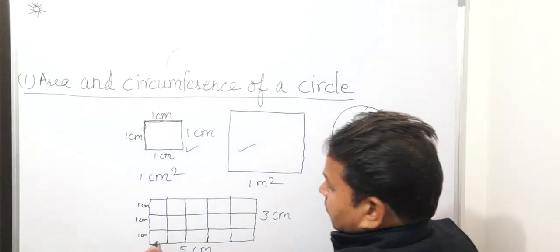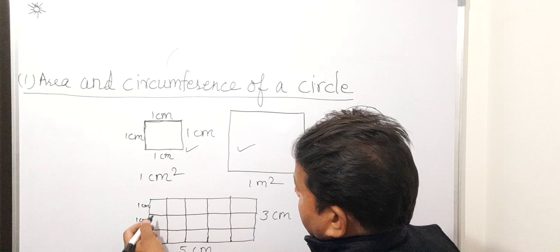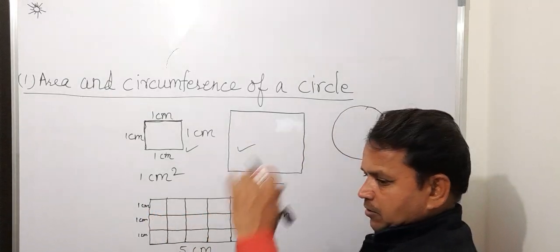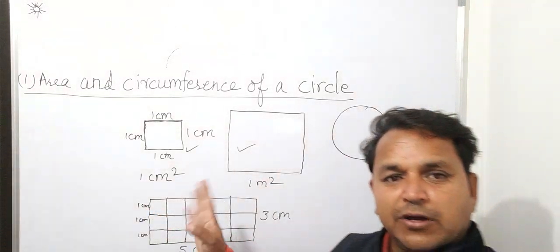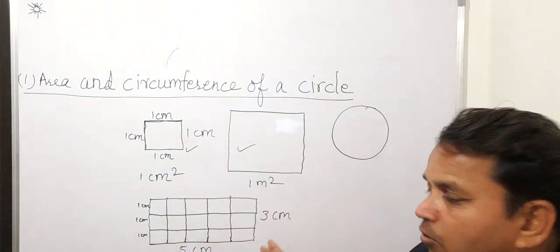You can count 1, 2, 3, up to 15. 15 centimeter squares are there. So this is the area of a rectangle.